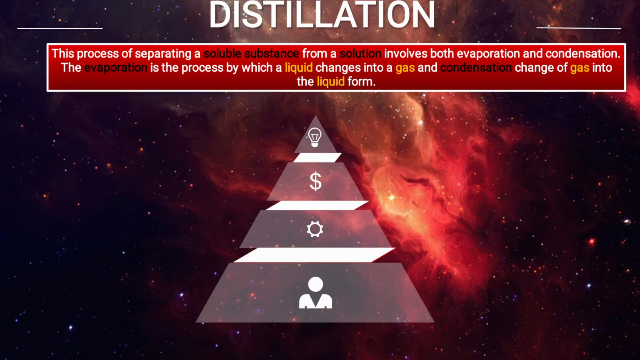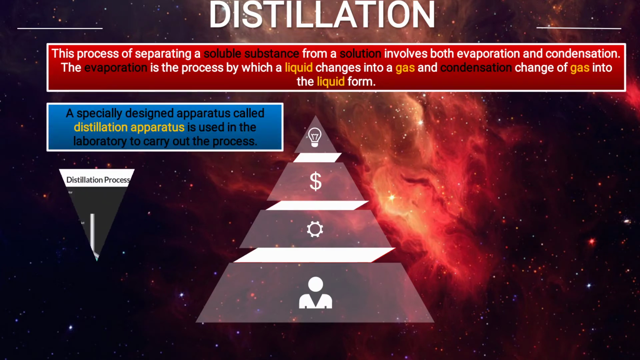Now this process of separating a soluble substance from a solution involves both evaporation and condensation. Means in distillation both condensation and evaporation take place. Evaporation is the process by which liquid changes into gas. As you saw, when we heat water, it will change into water vapor. Water vapor is the gaseous form, okay? And condensation changes gas into liquid. When that gas cools, again it will change into liquid.